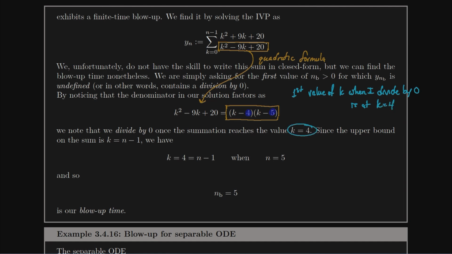So the question is, at what value of n will there be at least one term which includes k equals 4? Well, it's going to be exactly when the upper bound is 4. That'll be the first case when k is equal to 4. Well, the upper bound happens to be n minus 1. So what does that say about n? So n happens to be 5. So since we notice that n being 5 is going to be the first time that we divide by 0 in one of our terms, we can say that the blow-up time is 5.